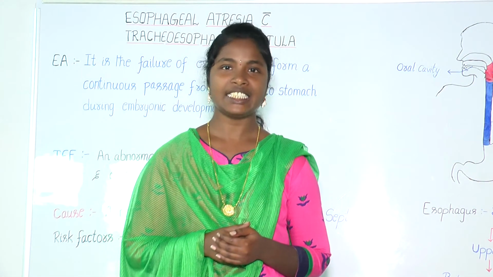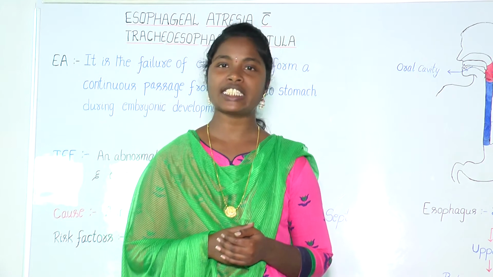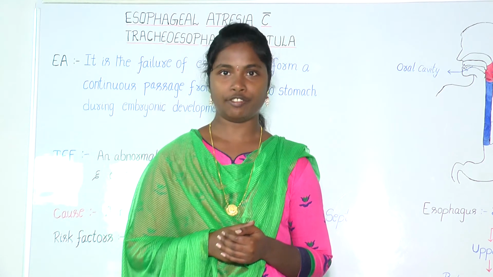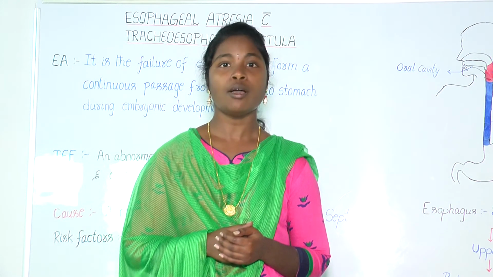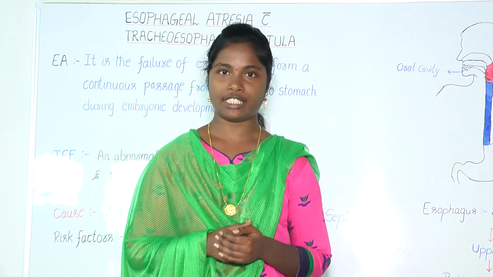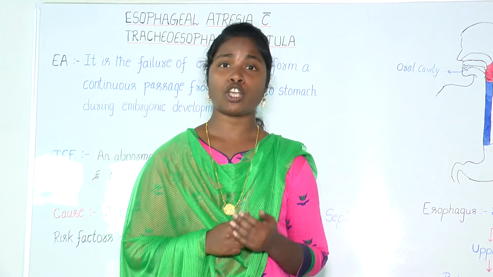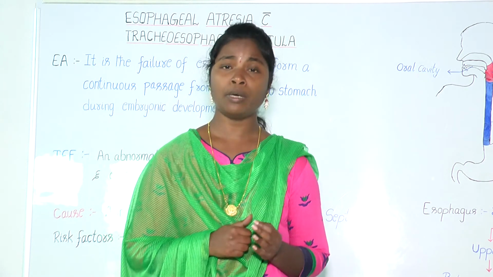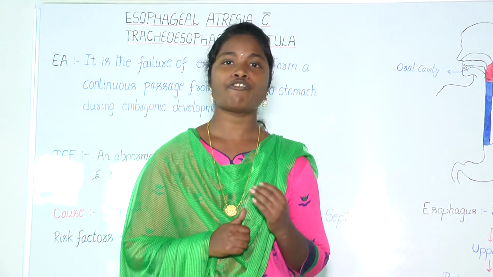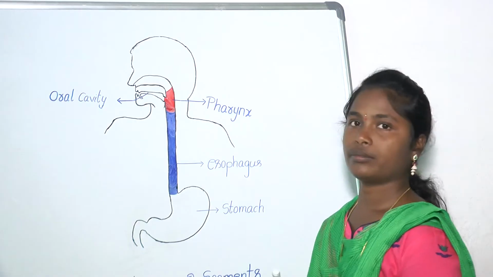Hi everyone, in this session let's talk about esophageal atresia and tracheoesophageal fistula. Both the conditions are malformations of the digestive system in which the esophagus doesn't develop properly. As we all know, the esophagus is a tube that normally carries food from the pharynx to the stomach.